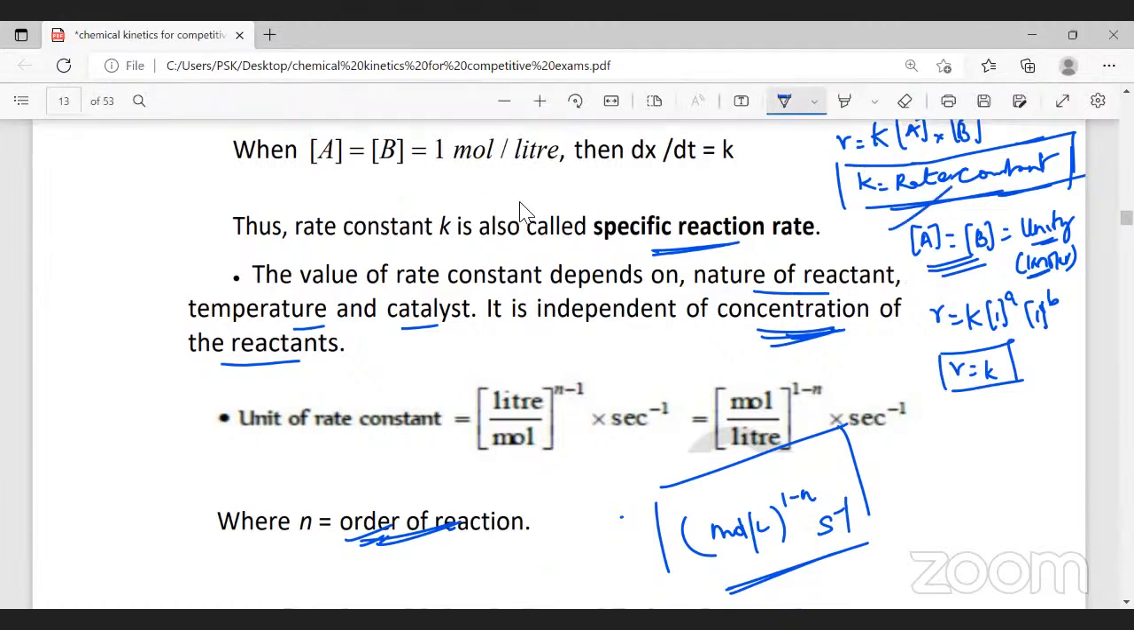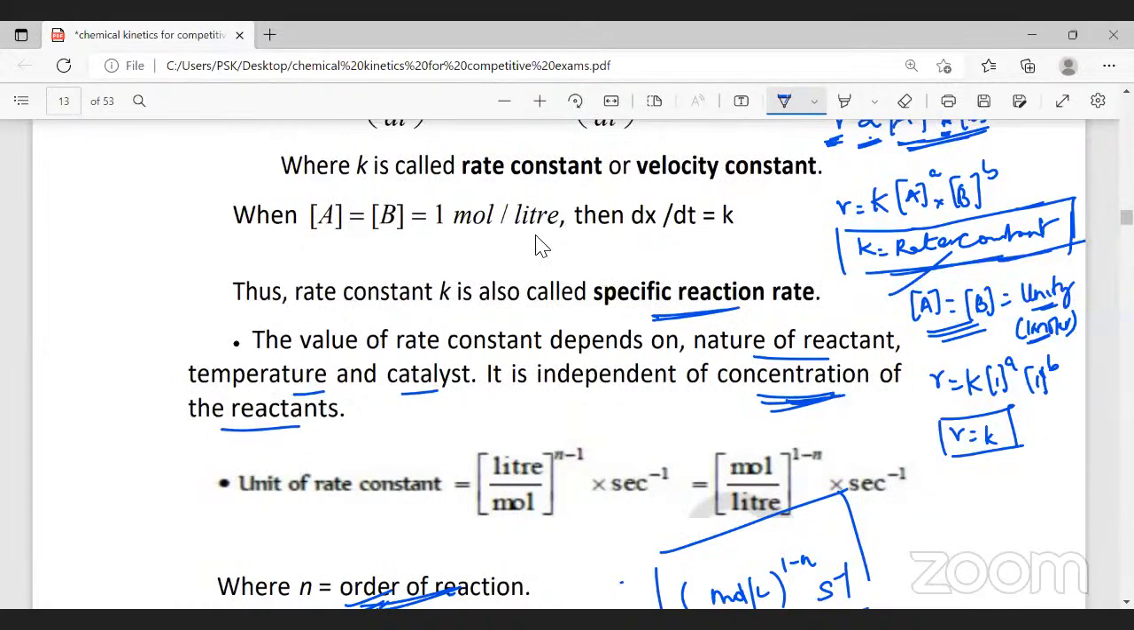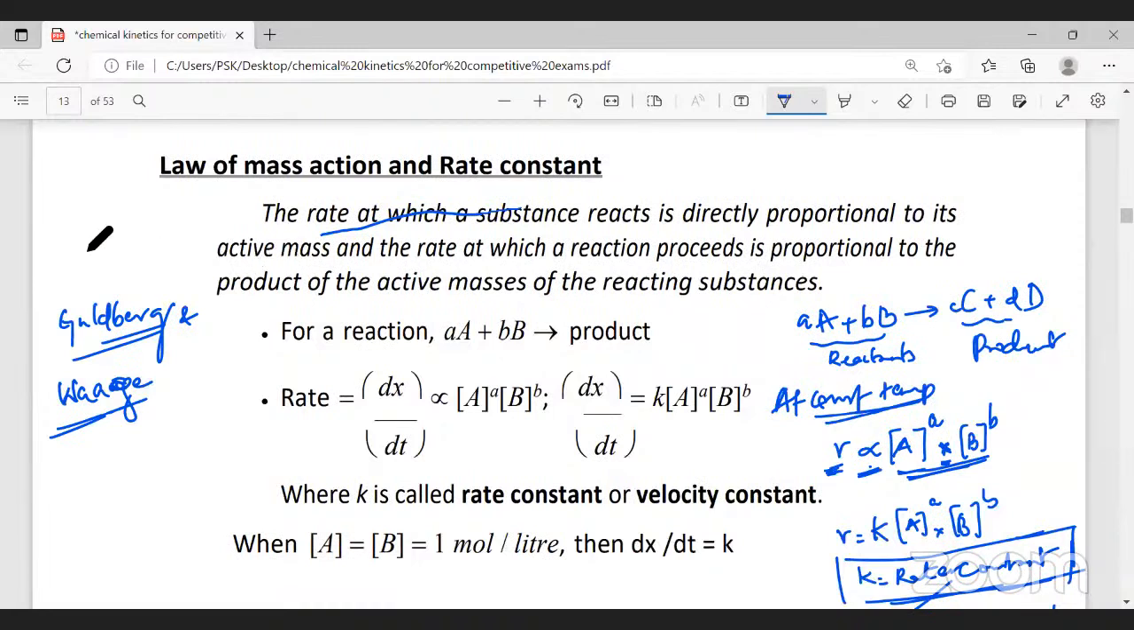The rate at which the substance reacts, that means the speed at which the reaction takes place, is directly proportional to its active mass. Active mass is also called molar concentration. And the rate at which the reaction proceeds is proportional to the product of the active masses of the reacting substances.